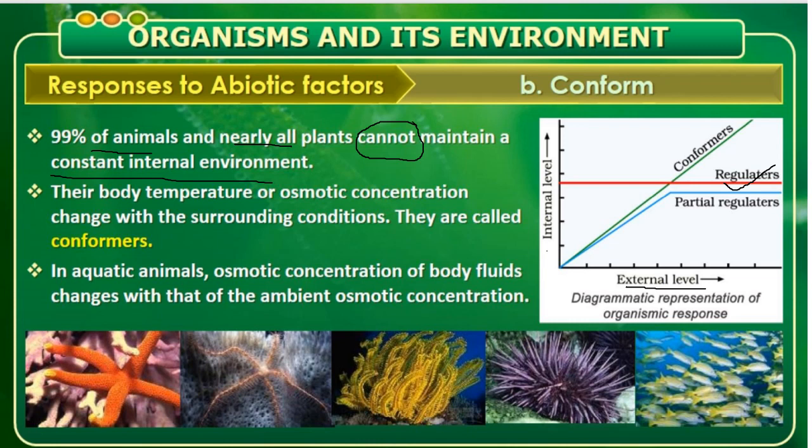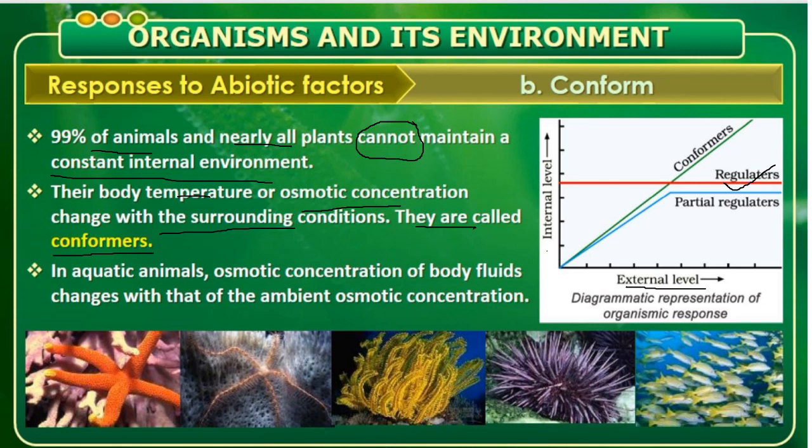Their body temperature or osmotic concentration, that is the body fluids, will change with the surrounding condition. They are known as conformers. Now, do you know the difference between regulators and conformers?